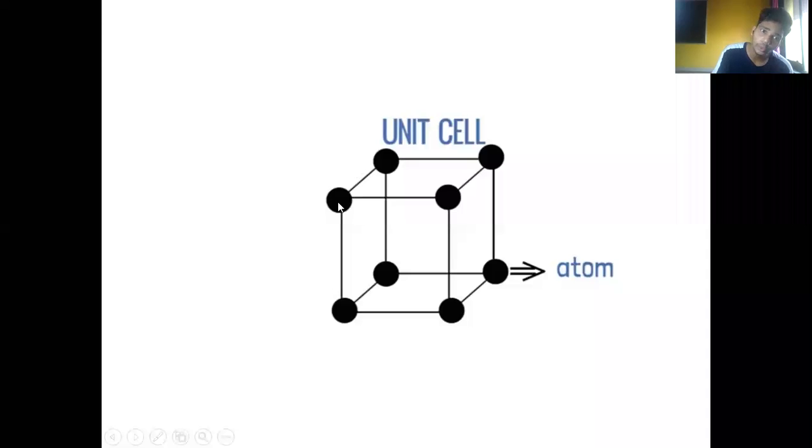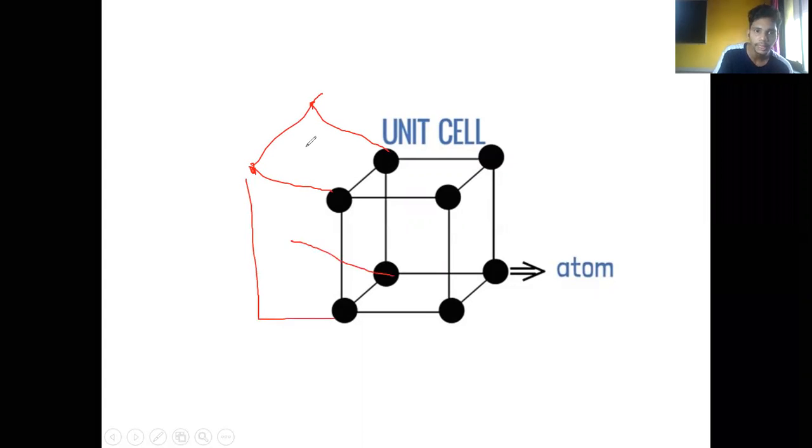Okay, so suppose here is an atom, here is another atom, and here is another atom. I'm going to join these with lines. As I keep joining the other atoms, I will get the same structure again and again. This structure that keeps on repeating is called a unit cell. You must have understood what a unit cell is.